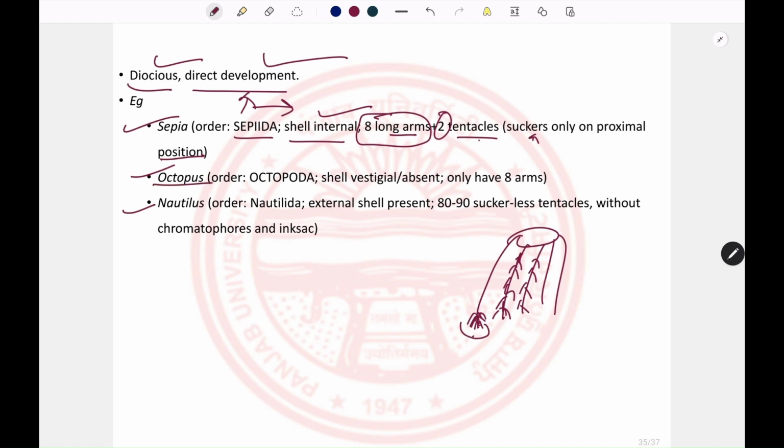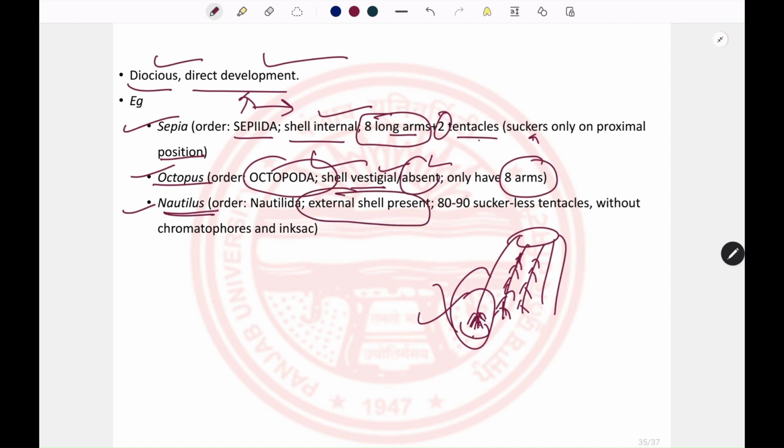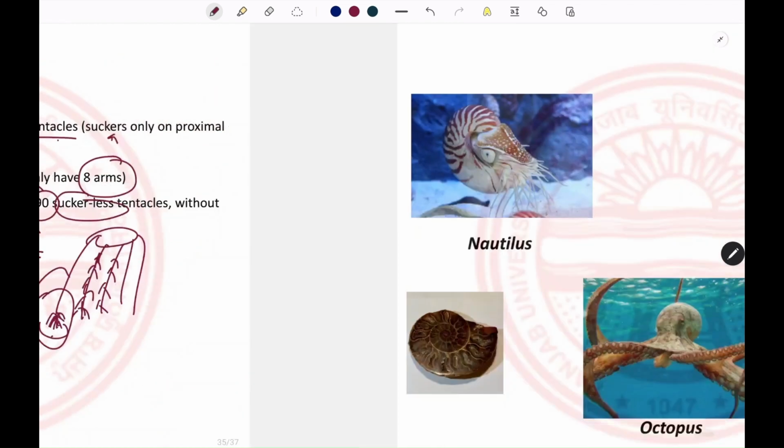The octopus belongs to the Octopoda, and in this the shell is either vestigial or absent, and they only have arms; they lack tentacles. In case of nautilus, they have an external shell and the tentacle number can be 80 to 90, and they are suckerless.